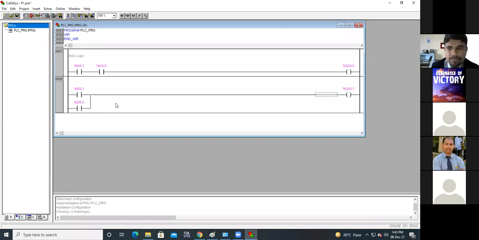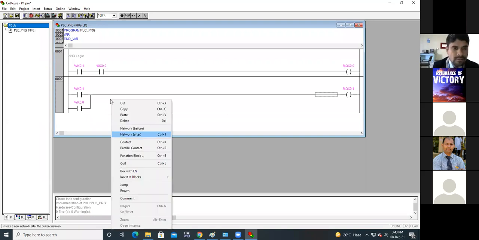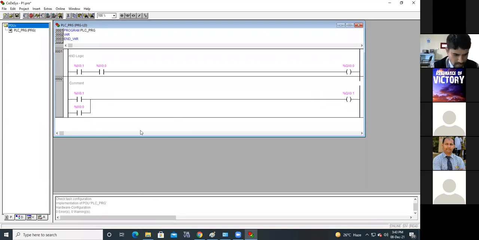This is the OR gate. Now here I will put the comment. See here, in this, any one or all is high, output is high. If this is the case, likewise you can implement the ladder diagram.